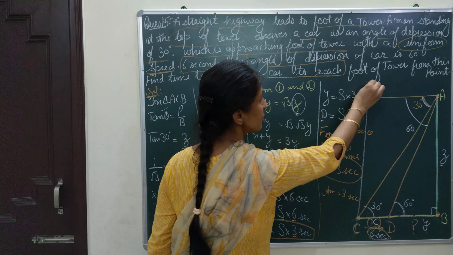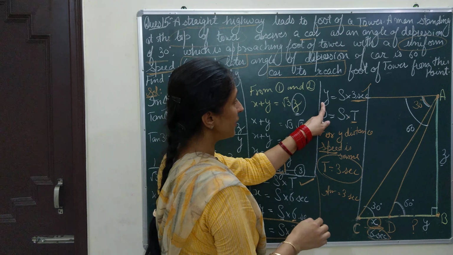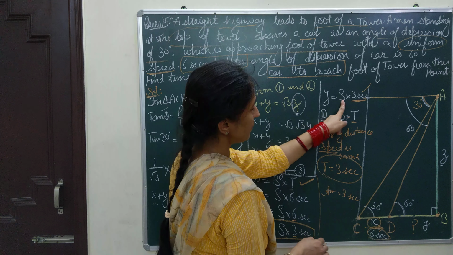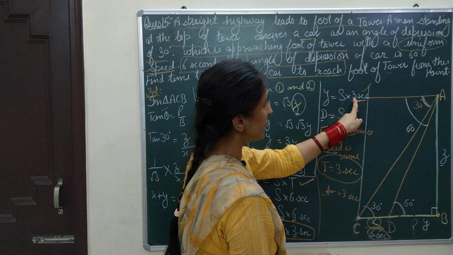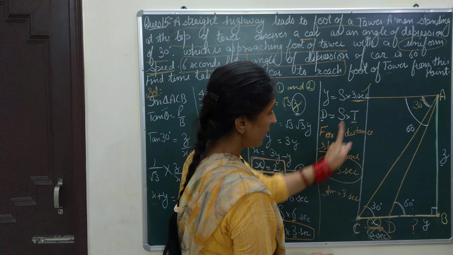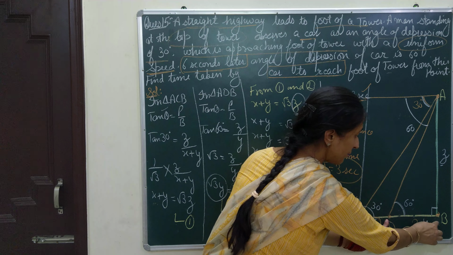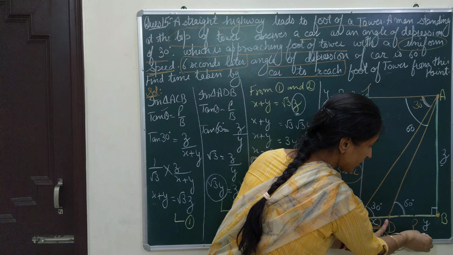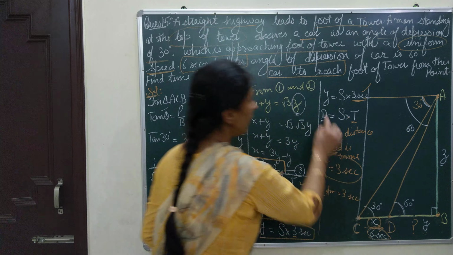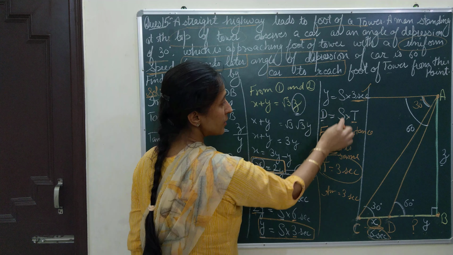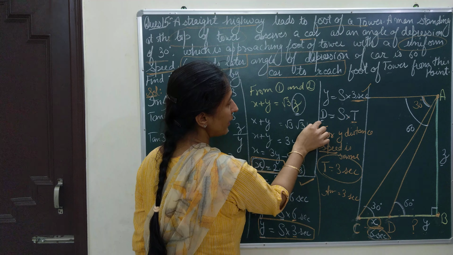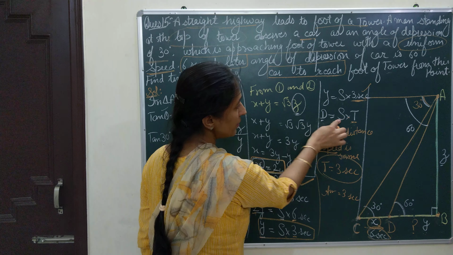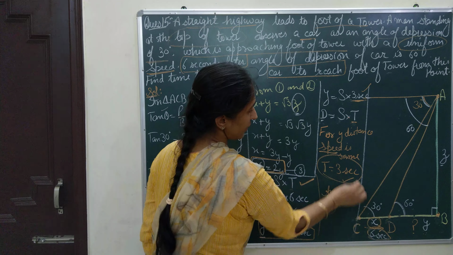This is my new equation. If I compare here, y is showing the distance, this s is showing the speed, and this 3 seconds is showing the time. And I was having the same question, that I was trying to find how much distance is travelled and how much time is taken. When I compare with distance, speed and time, what I get is that for distance y, with the speed remaining the same, the time taken is 3 seconds. Thank you.